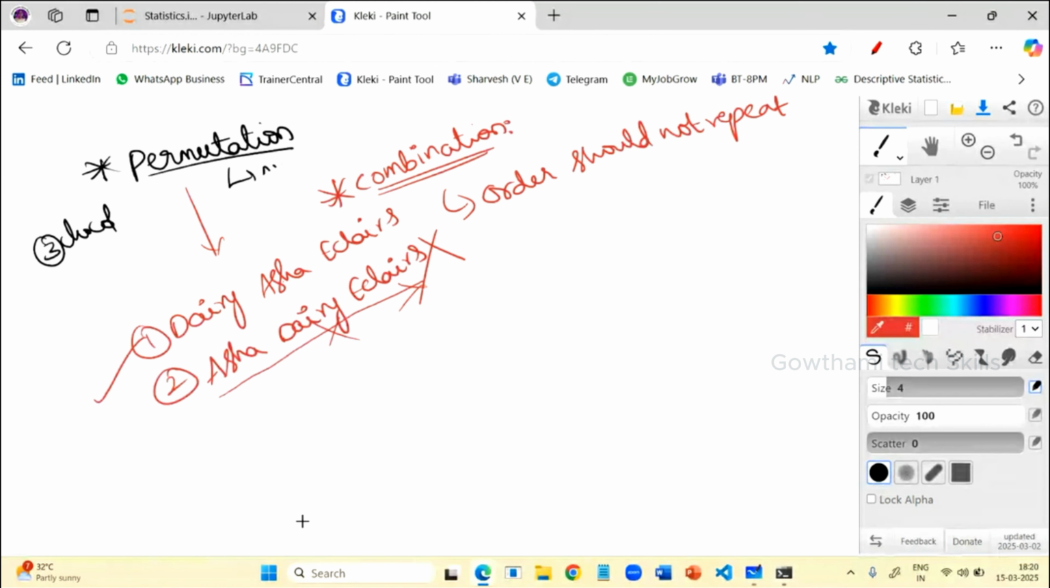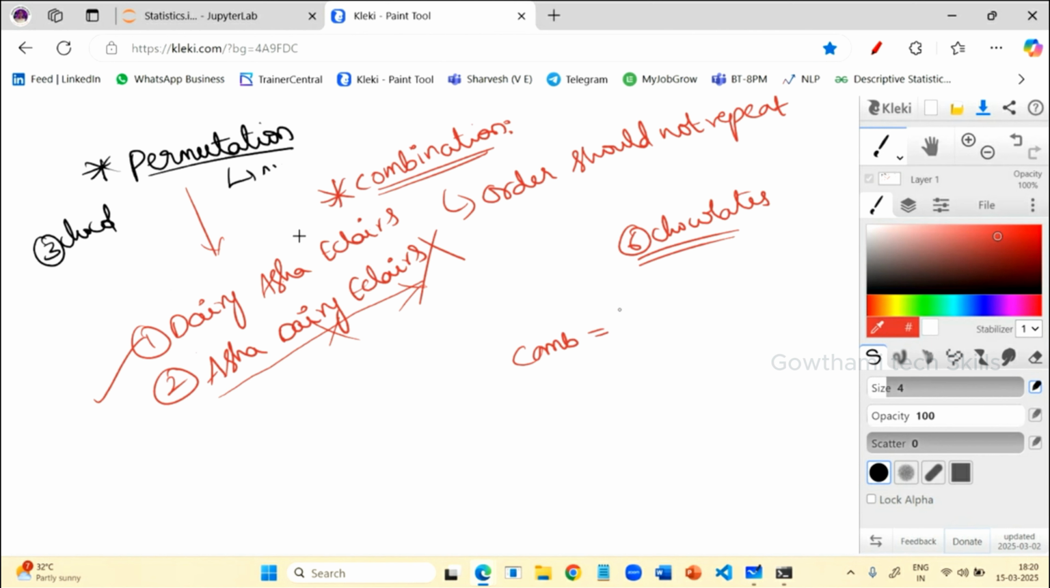Understood? So let us see what I'm saying. Let us take the same thing. You have 6 chocolates. In the 6 chocolates, you need to pick only 3 chocolates that should be unique. How can you pick it? How can we pick it? So the formula will be like this.